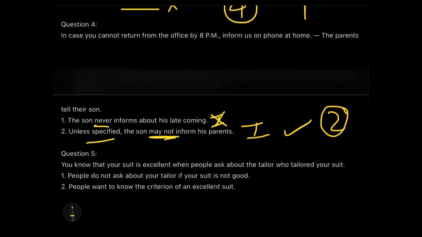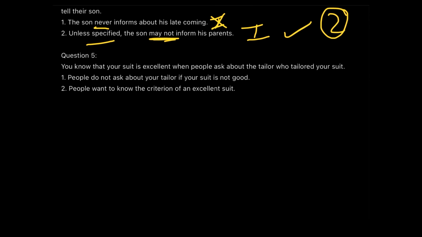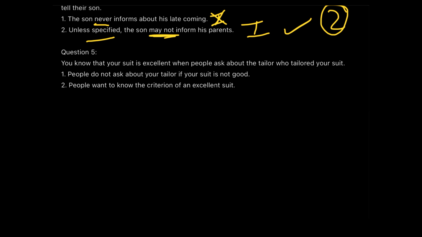Now question number 5. You know that your suit is excellent when people ask about the tailor who tailored your suit. Okay, so looking at this statement, we have two assumptions. People do not ask about your tailor if your suit is not good. Let's try and check the denial process here. So people do not ask about your tailor if your suit is not good.